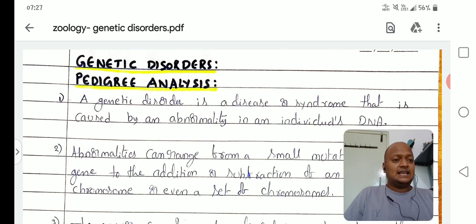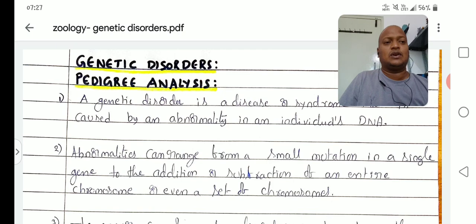In the DNA any type of change takes place, and the syndrome or disease is exhibited.